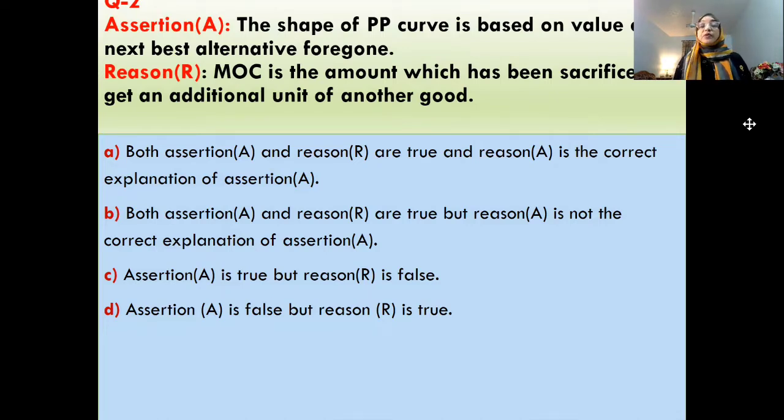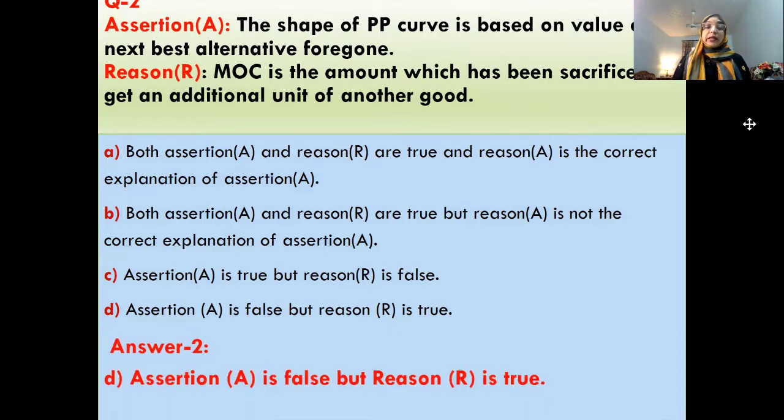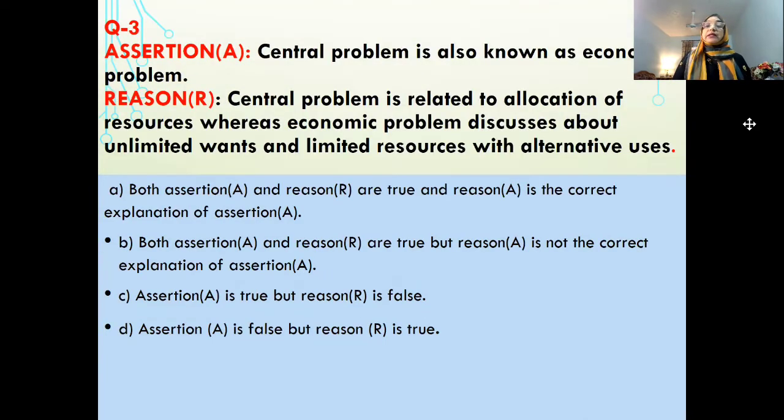Whereas the reason, MOC, is the amount which has been sacrificed to get an additional unit of other good. That is a correct statement. So your answer will be D, assertion is false, but reason is true. Let us move to the next question.